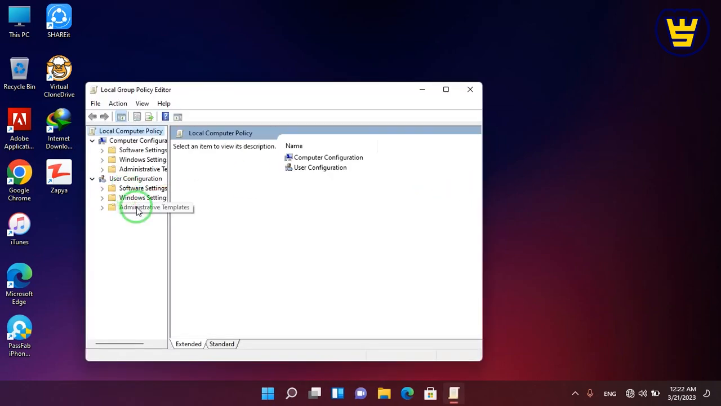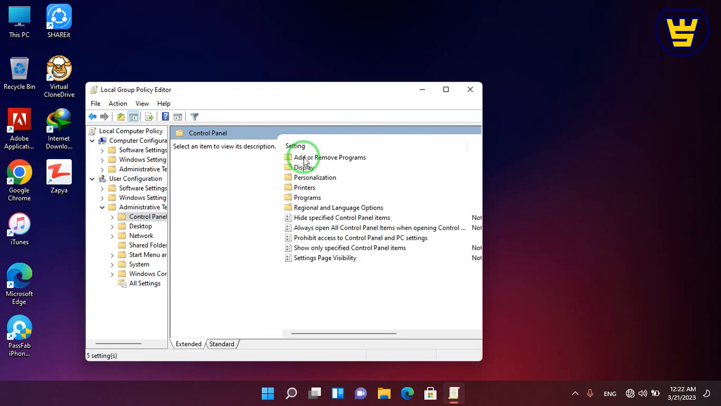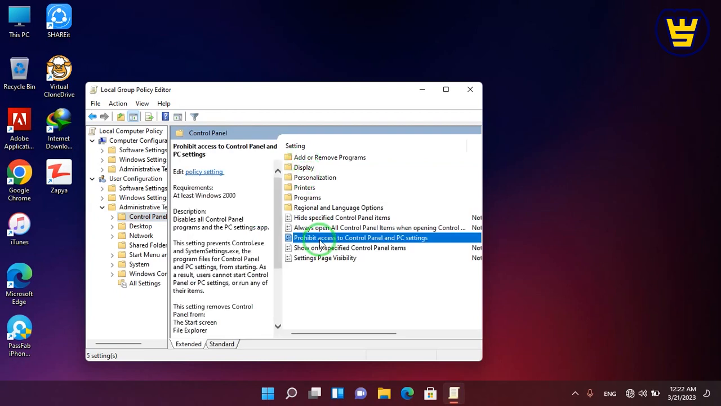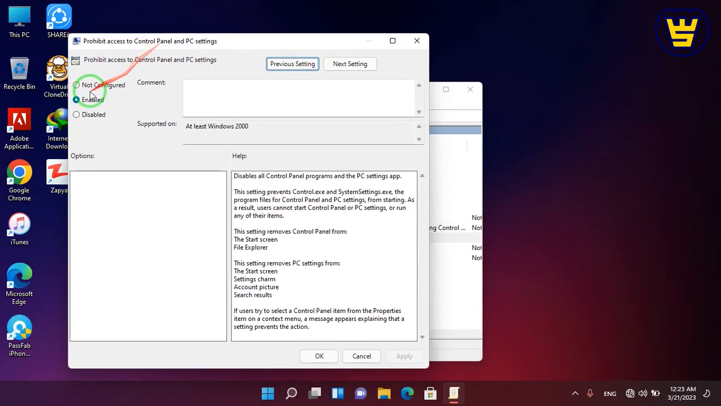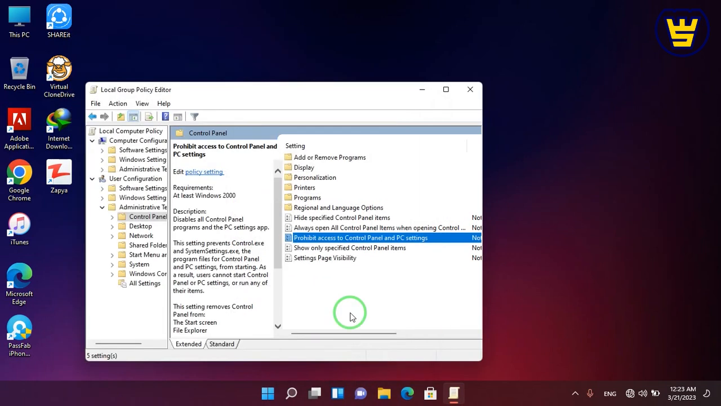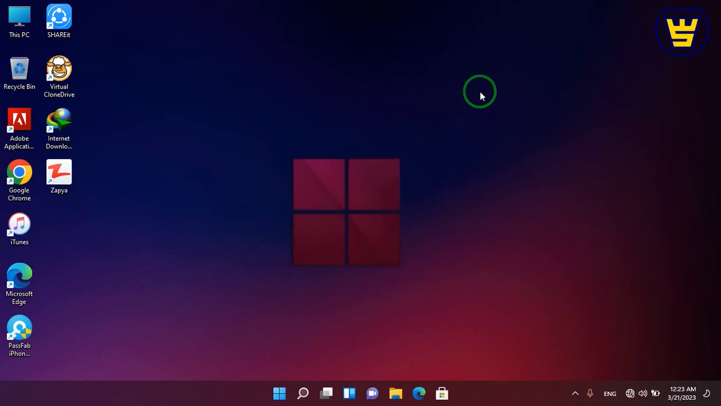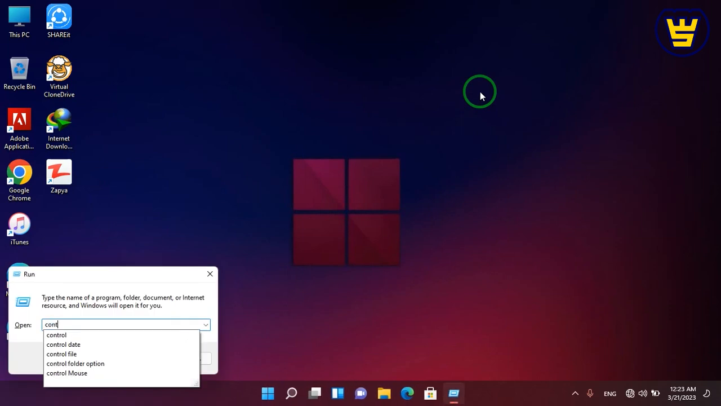Now, Windows logo with R, gpedit. Here, Administrative Templates, Control Panel, Prohibit access to Control Panel and PC settings. Press Enter. Select Not Configured. Click on OK. Here, Windows logo with R, write control, and now press Enter.